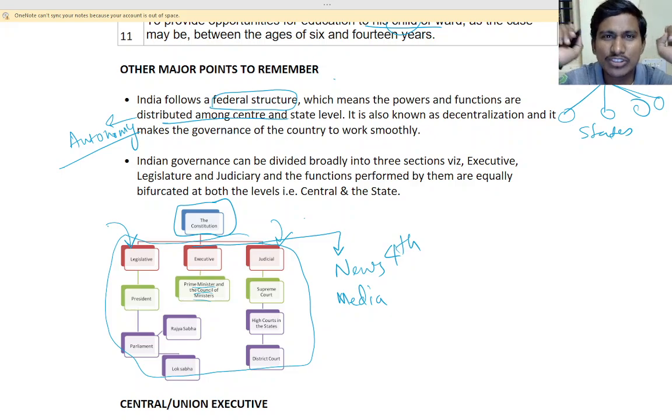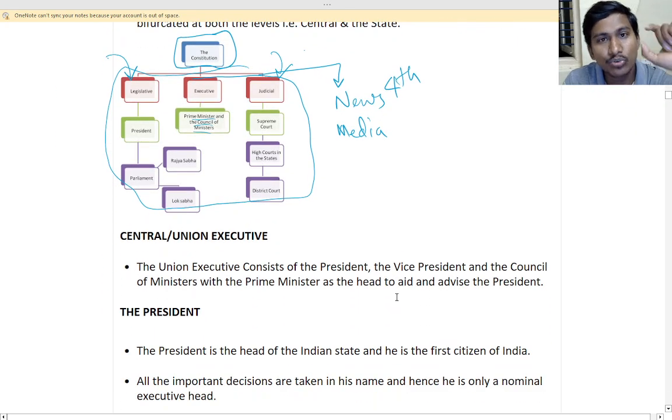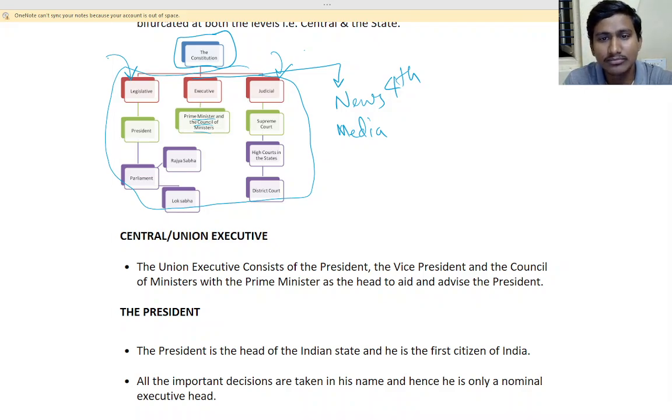If any news media is telling something rubbish, you don't follow that, you leave them. Otherwise, if you follow rubbish, you will become rubbish. The news has its own duties to perform. So the three are legislative, executive and judicial, and the fourth is news and media. That is why you should watch the news very carefully, because whatever goes inside our mind, that will happen. Sir, I don't even watch news.